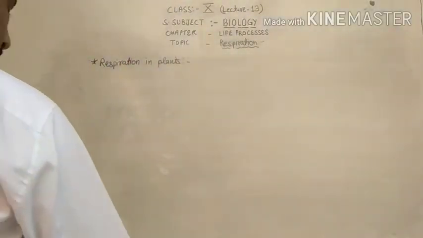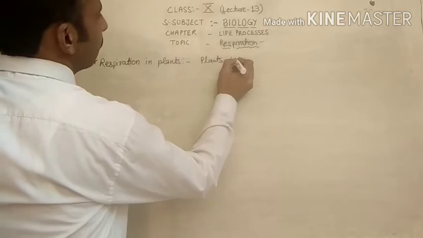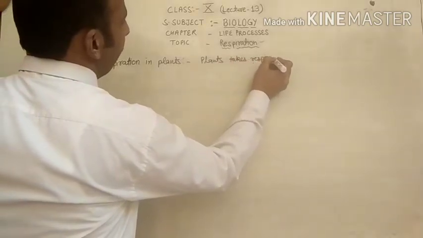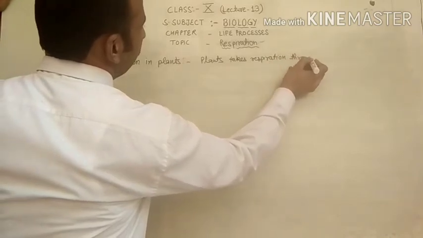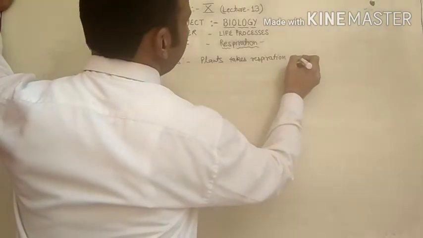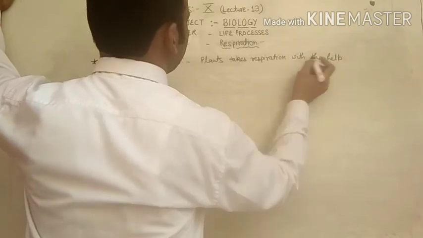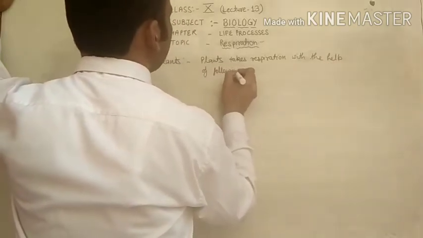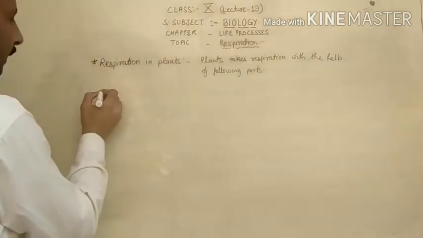So plants take respiration with the help of the following parts.